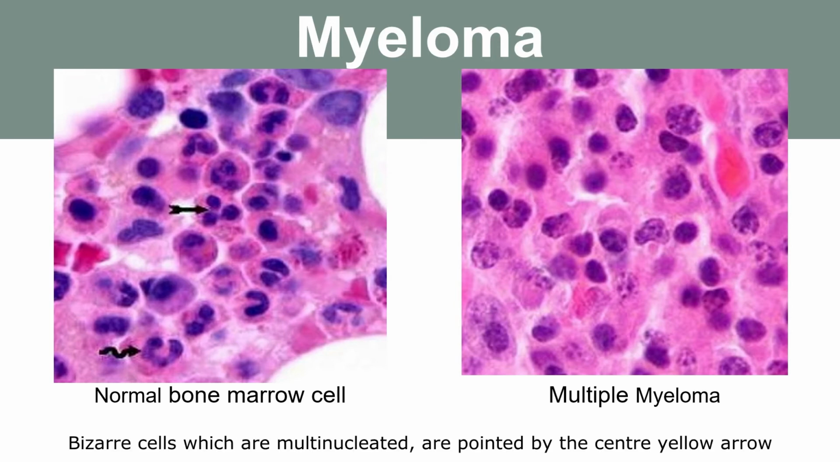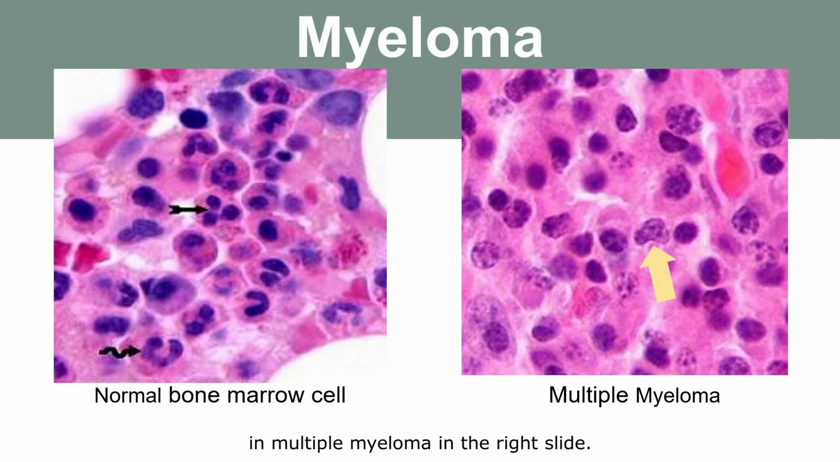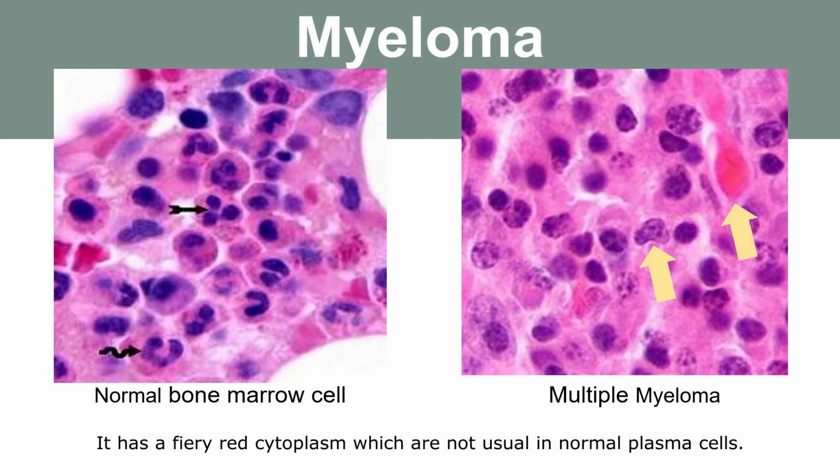Bizarre cells, which are multinucleated, are pointed by the center yellow arrow in multiple myeloma in the right slide. Flame cells, which are pointed by the right yellow arrow, can be seen here. It has a fiery red cytoplasm, which is not usual in normal plasma cells.